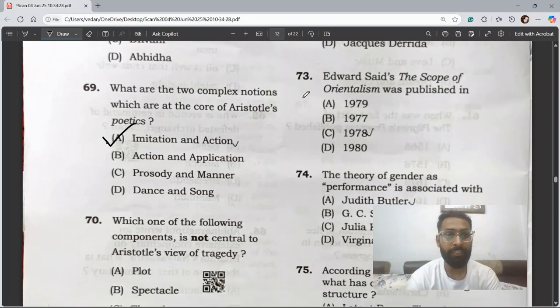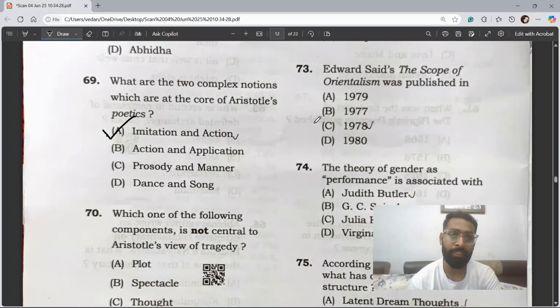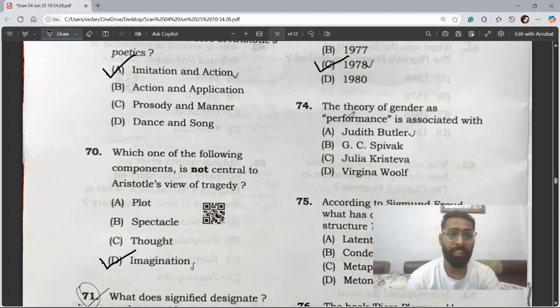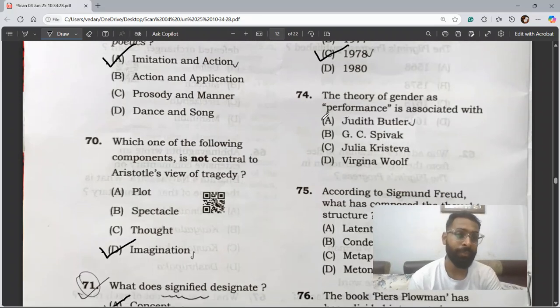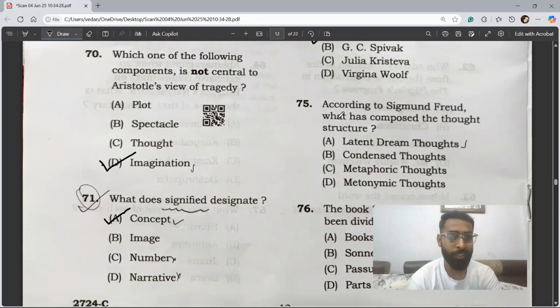Question number 73. Edward Said's Orientalism was published in 1978. The theory of gender as performance is associated with Judith Butler, as we have read in the works of Judith Butler. Question 75. According to Sigmund Freud, what has composed the thought structure?